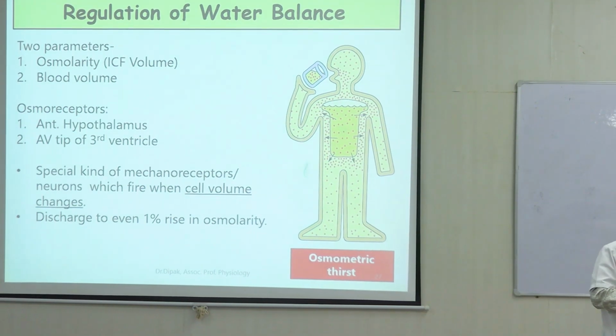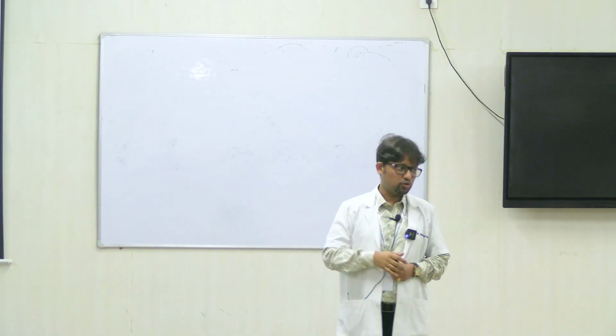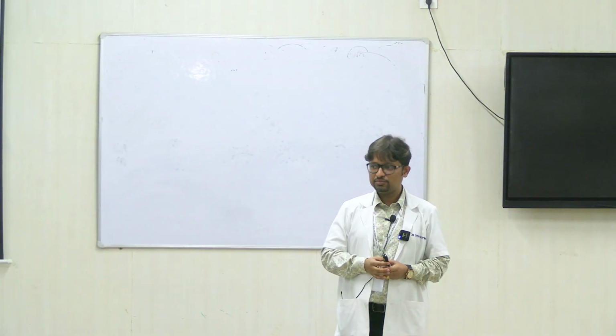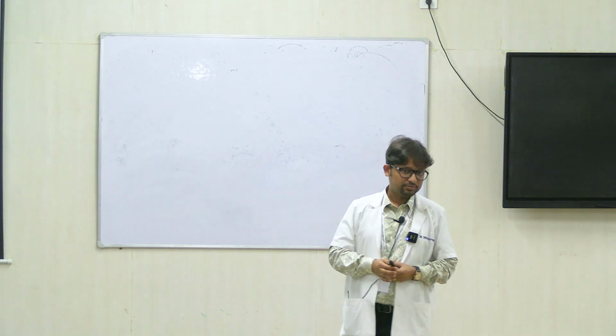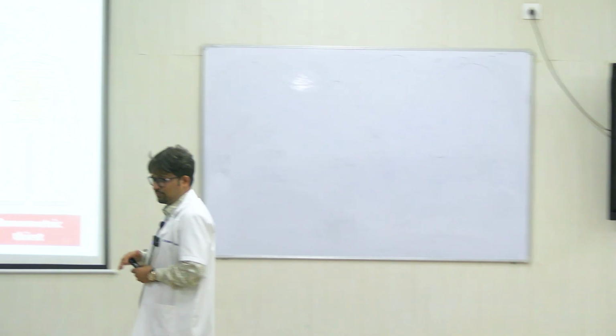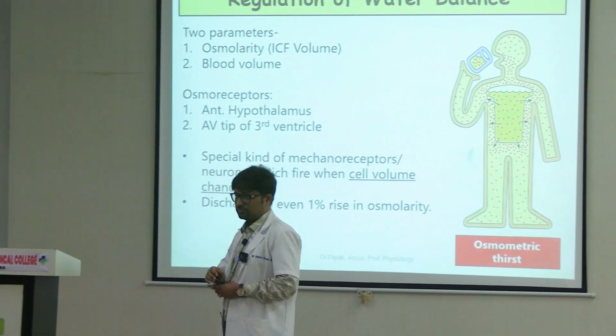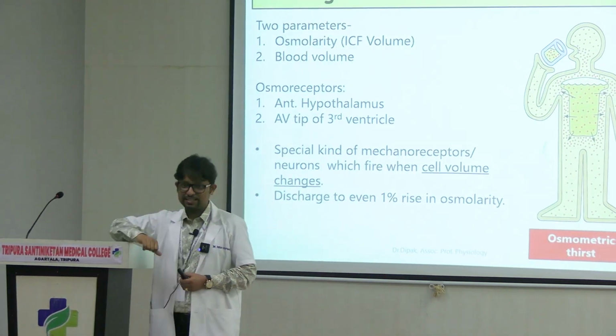And you know that when a cell is placed in a hypertonic solution, what happens to that cell? Does it shrink in size or swell in size? When you place a cell in a hypertonic solution, it shrinks in size.